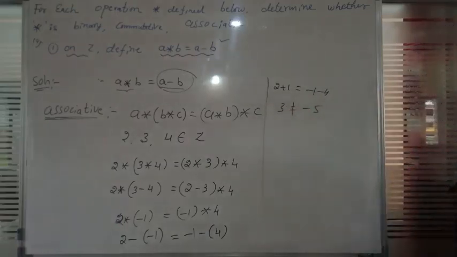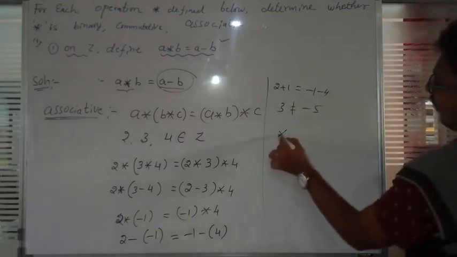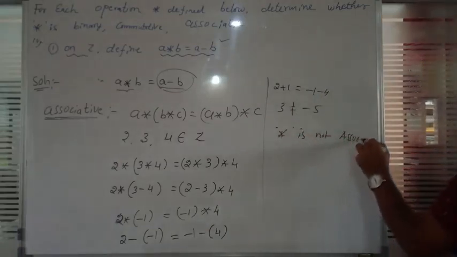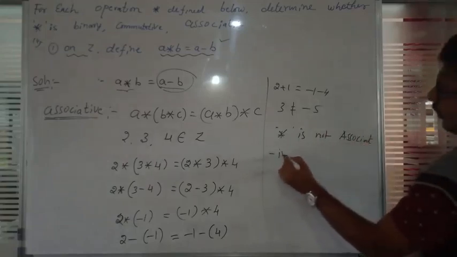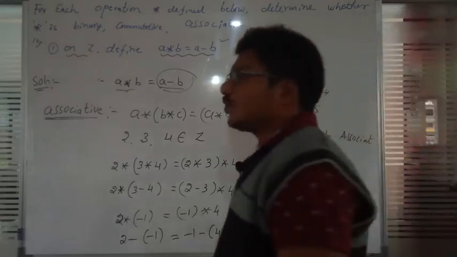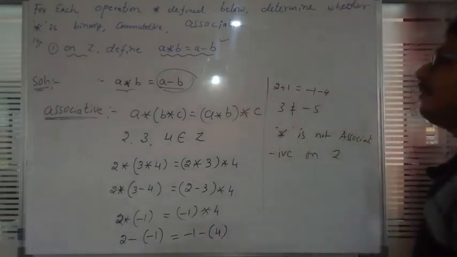Both are not equal. That's why star is not associative on the set Z. This is how you should solve binary, commutative and associative.